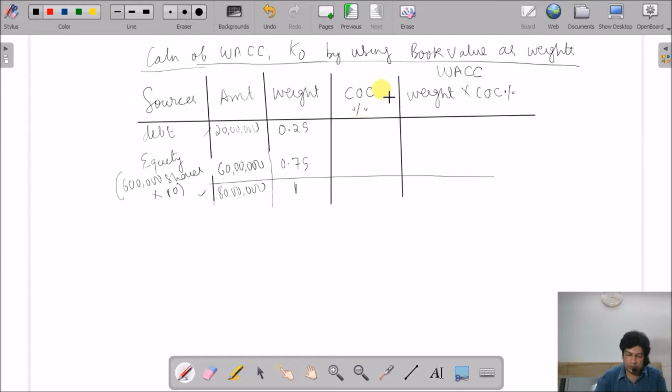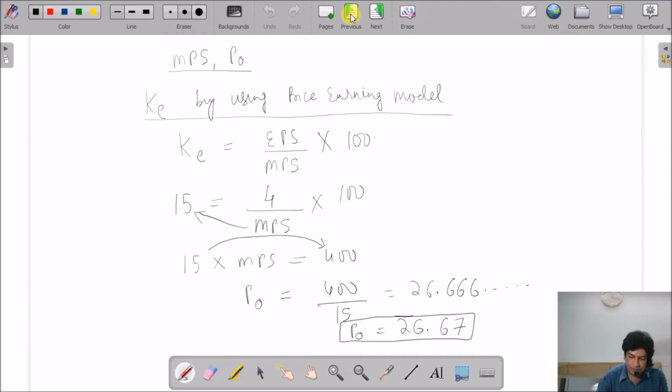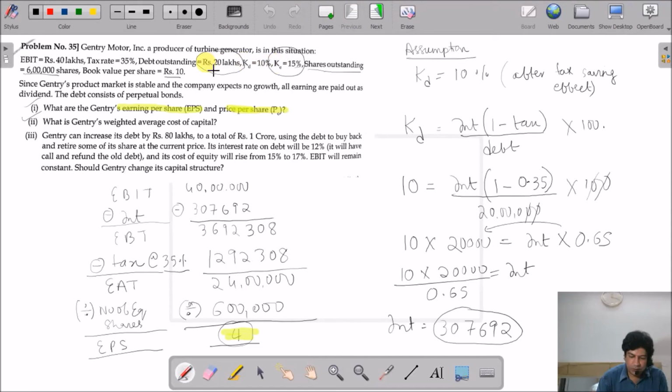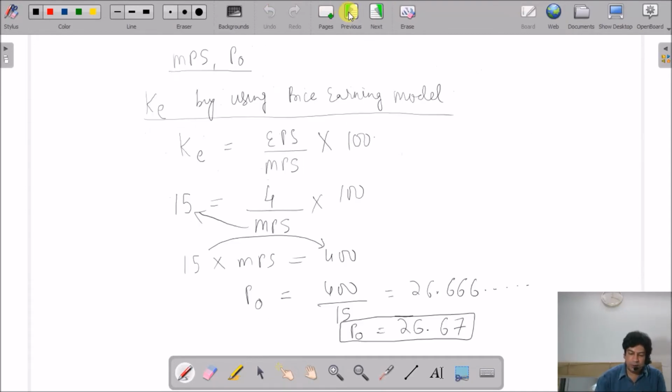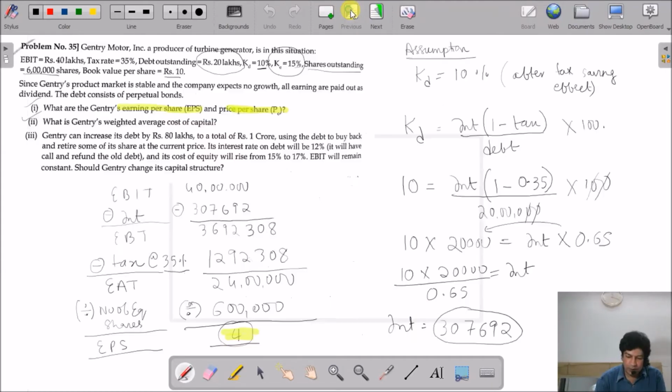Now the cost of debt. So the cost of debt is 10%, which is already given to you after the tax saving effect. And the cost of equity, we have found the cost of equity.